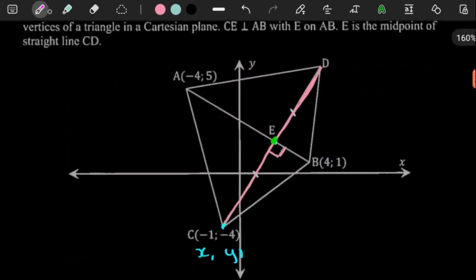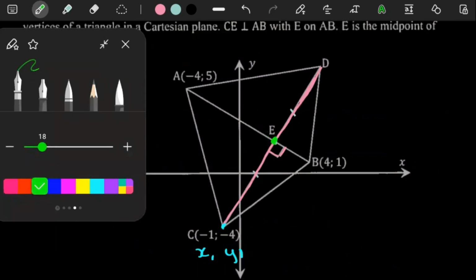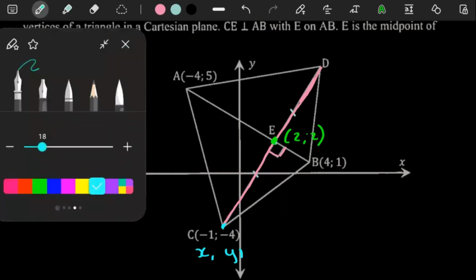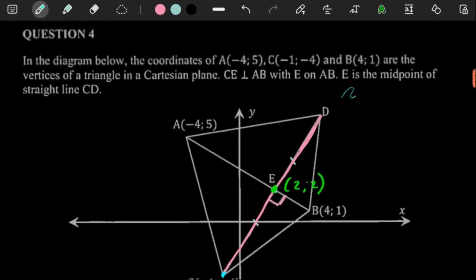The reason is that D is the other side of the line CD. Now you already have the middle of CD. As long as we have the middle of CD, we can use the midpoint formula to work out the coordinate of D. You see, we can even label this x2 and y2.